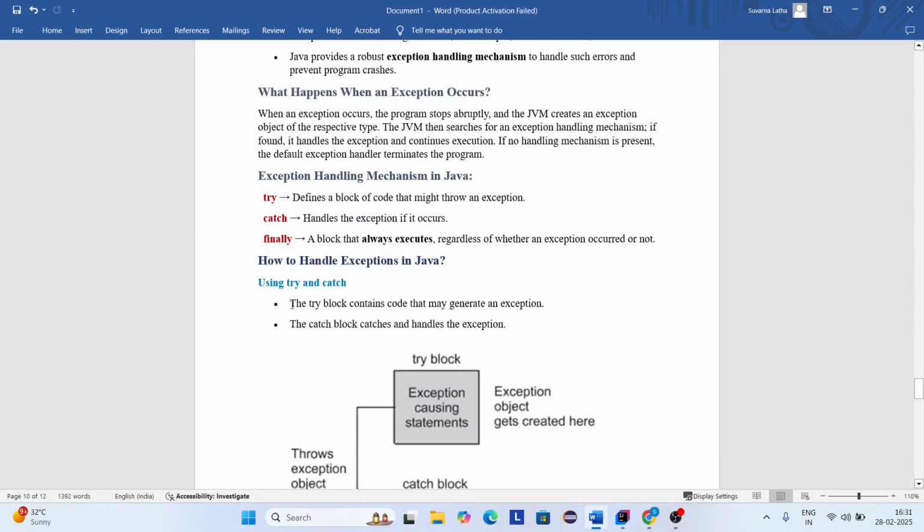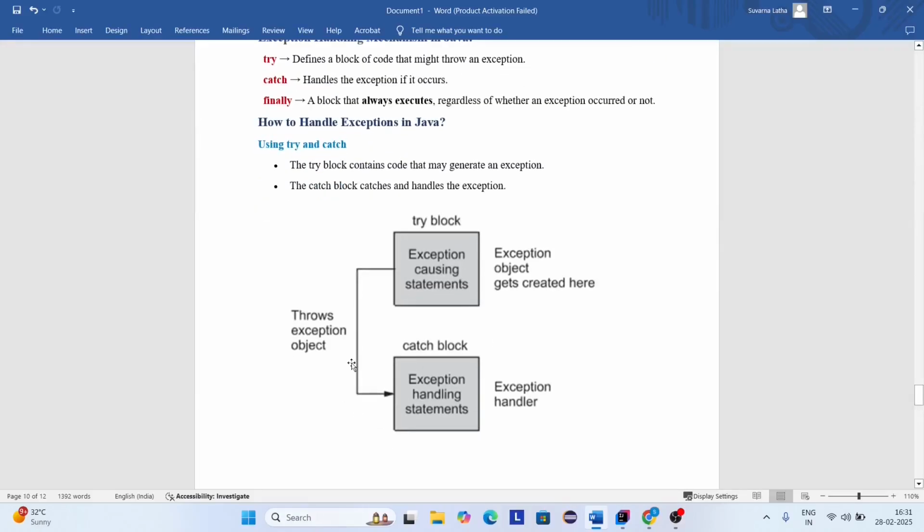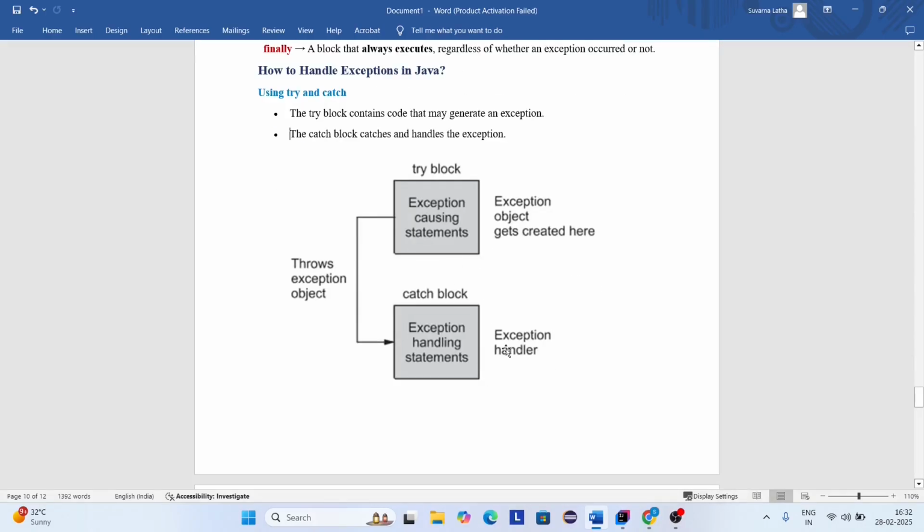A try block contains code that may generate an exception and the catch block catches and handles that exception. Here you can see, it throws an exception object. In the try block, we write exception causing statements and in the catch block, we write exception handling statements. One more rule is the catch block will execute only when the try block throws a reference to the catch block. And we can't declare a catch block without a try block.